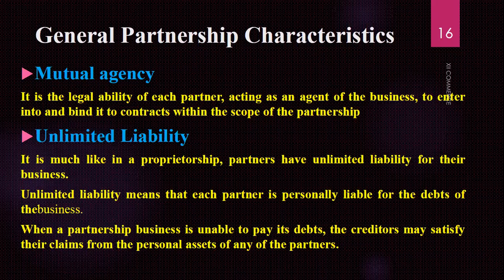Another point, if I talk about unlimited liability, it is much like in proprietorship. Partners have unlimited liabilities. Definitely they are working, so they have many responsibilities. Unlimited liabilities means that each partner is personally liable. It means he is responsible for the debts of the business. What are the debts? We have discussed that it is your current liability which you need to pay within 1 year, and debts in Urdu is karza.